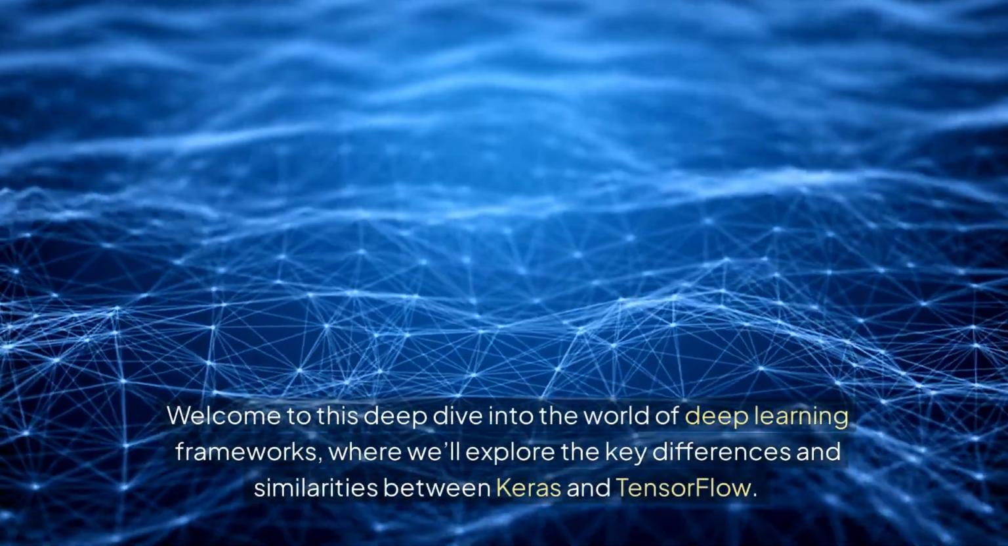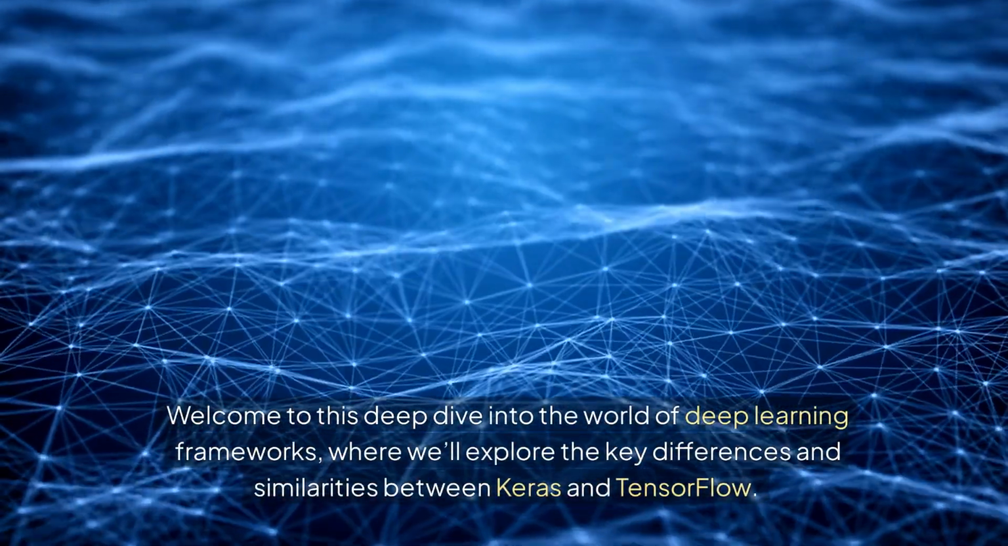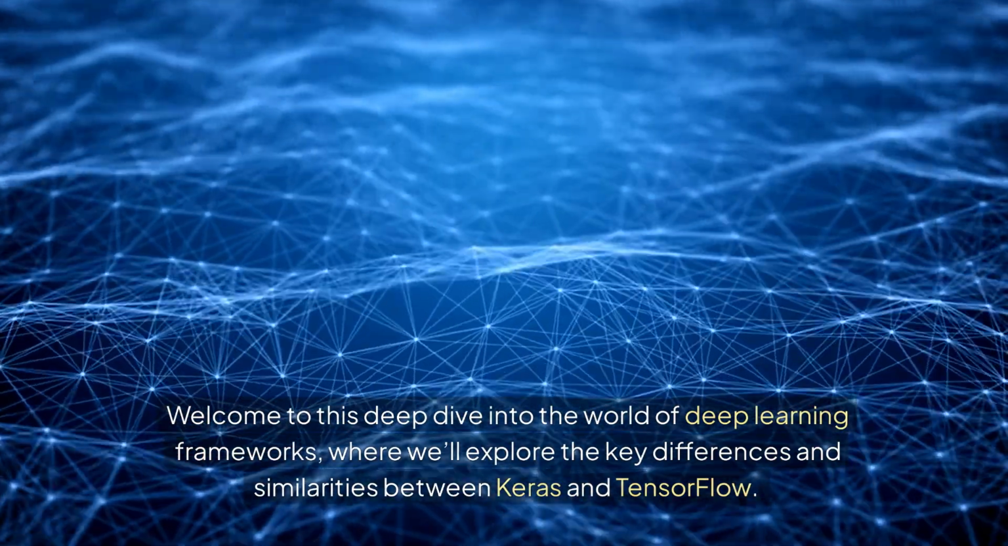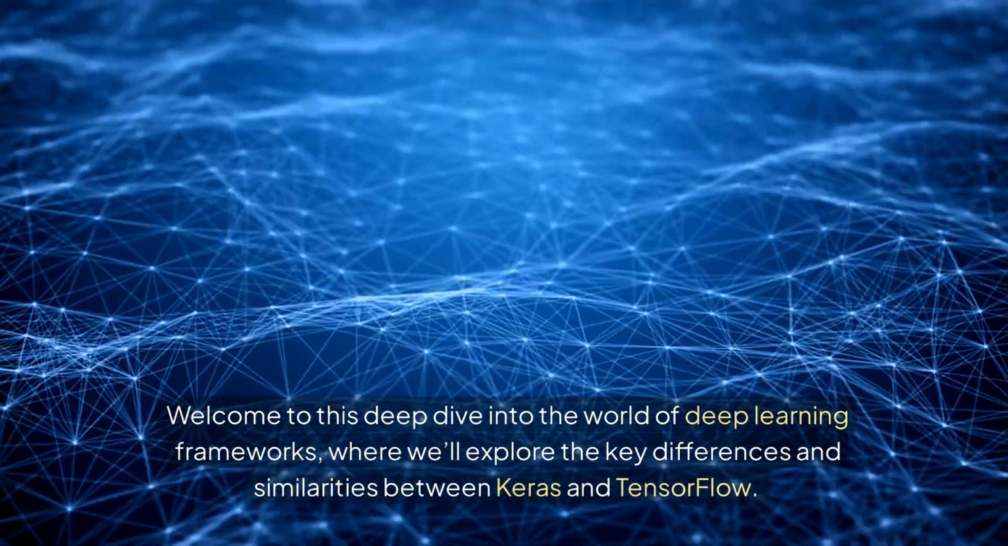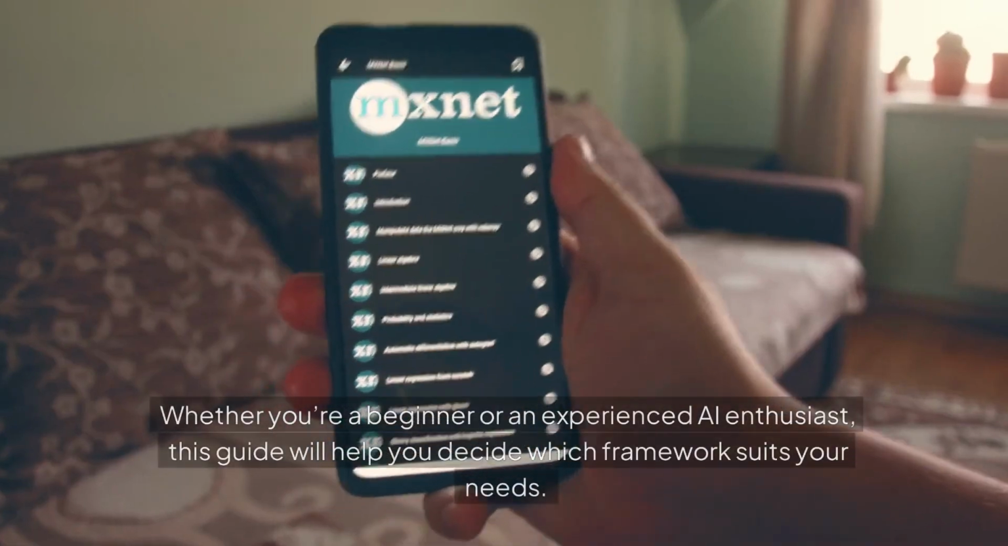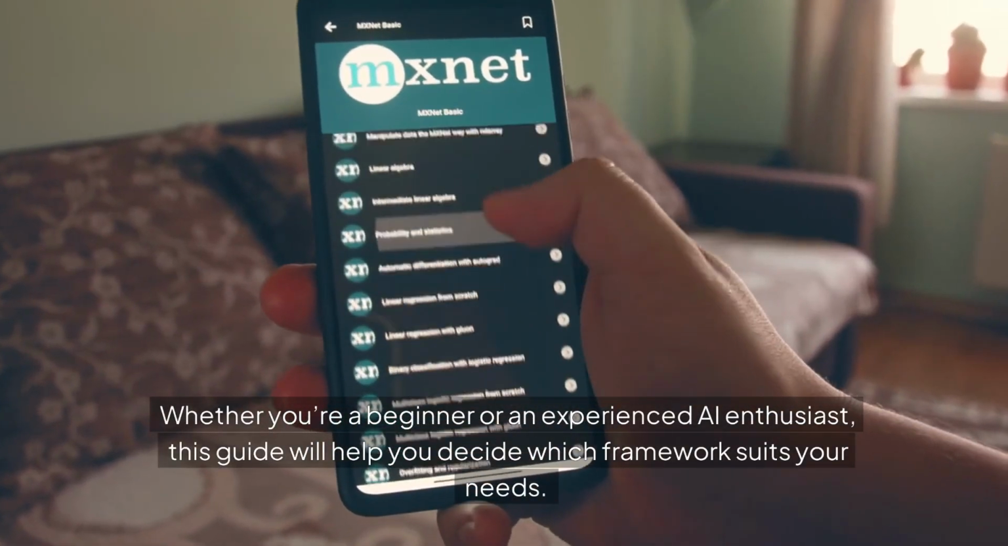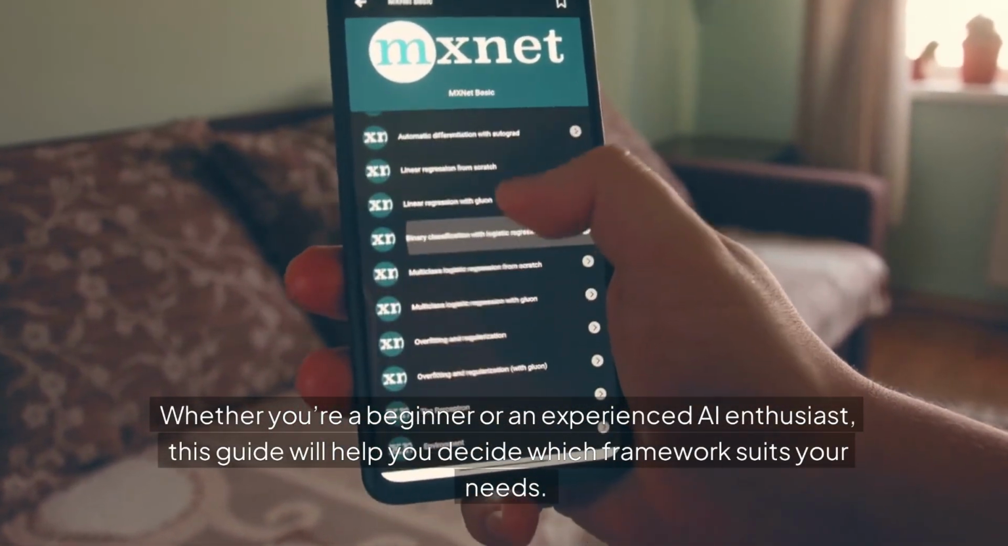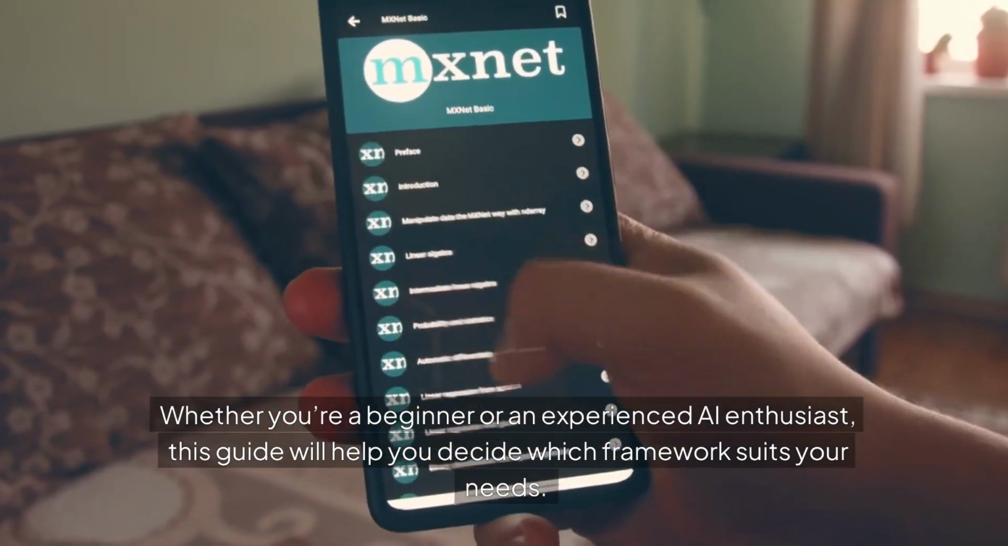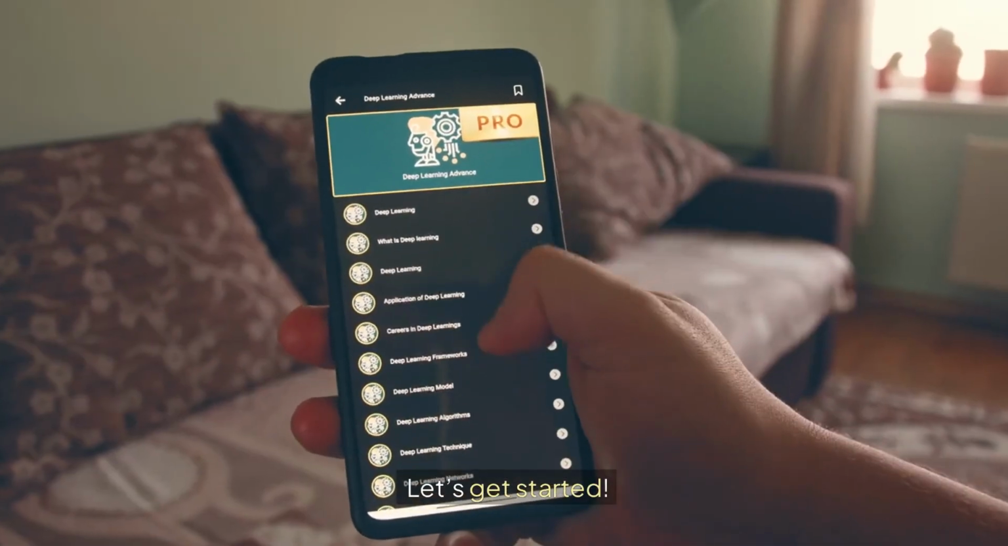Welcome to this deep dive into the world of deep learning frameworks, where we'll explore the key differences and similarities between Keras and TensorFlow. Whether you're a beginner or an experienced AI enthusiast, this guide will help you decide which framework suits your needs. Let's get started.